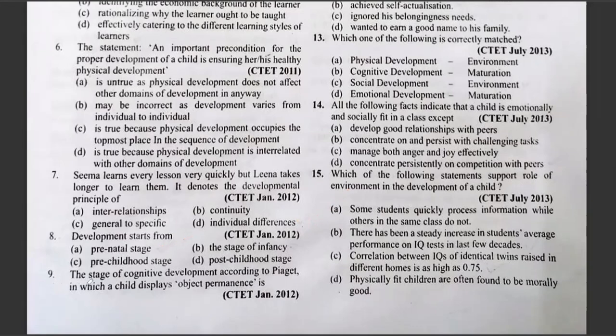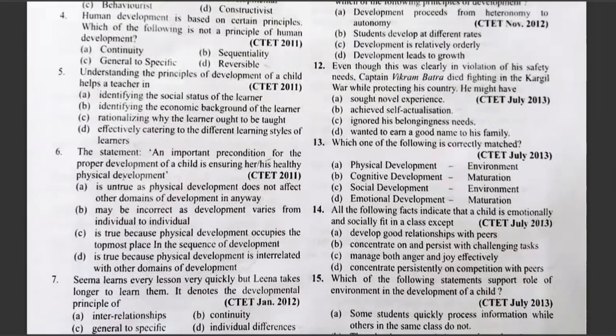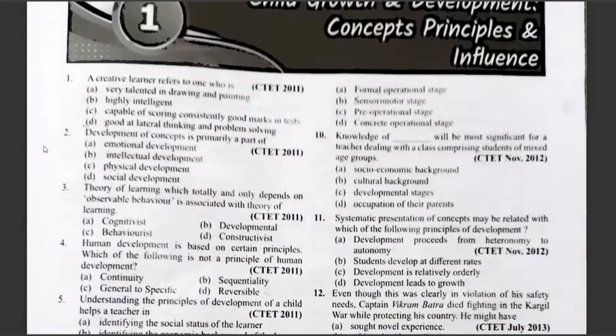Question number nine. The stage of cognitive development according to Piaget in which the child displays object permanence is option A, formal operational stage, B, sensorimotor stage, C, pre-operational stage, and D, concrete operational stage. Yes, the answer is sensorimotor stage.